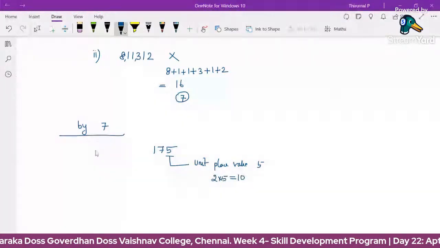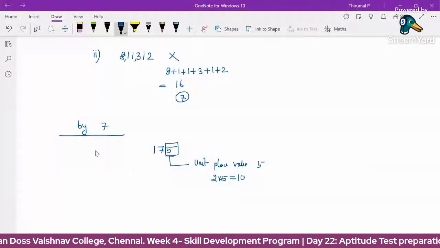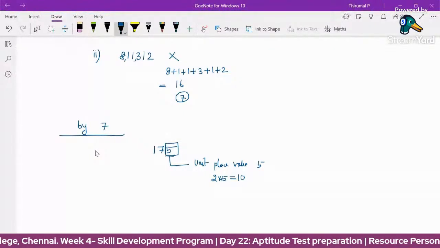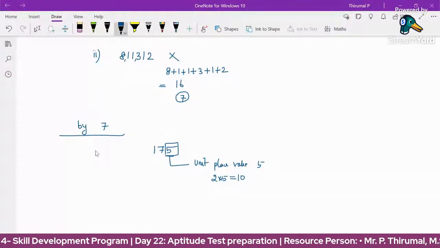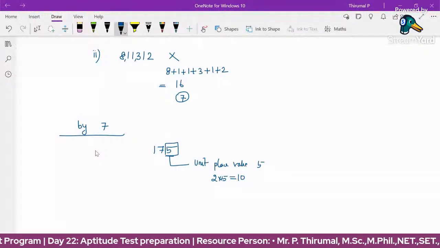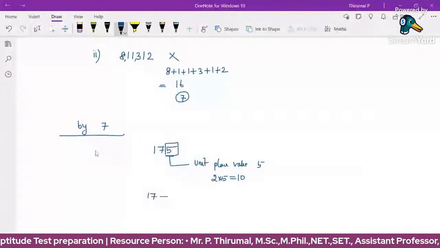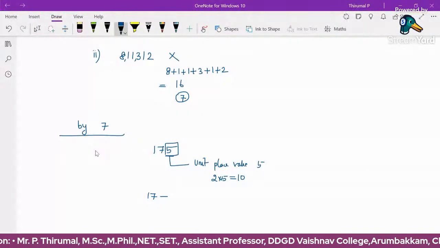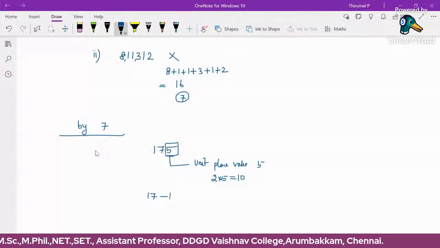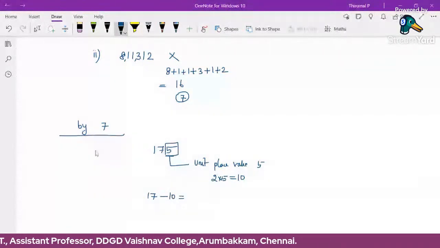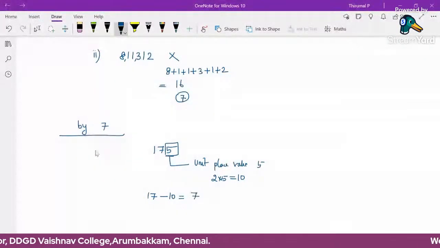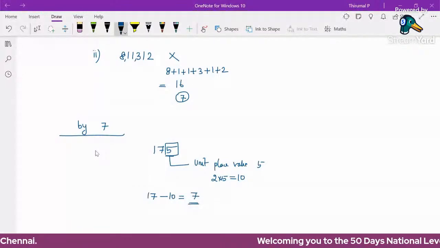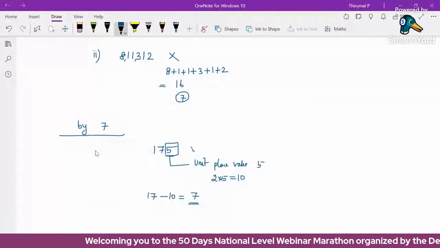2 times 5 is 10. Just subtract this value from the remaining number. The remaining number is 17. So 17 minus twice the unit digit value, 2 times 5 is 10, so 17 minus 10 gives 7. Now check this value 7. 7 is divisible by 7, it's 1 times 7. So the original number 175 is divisible by 7.